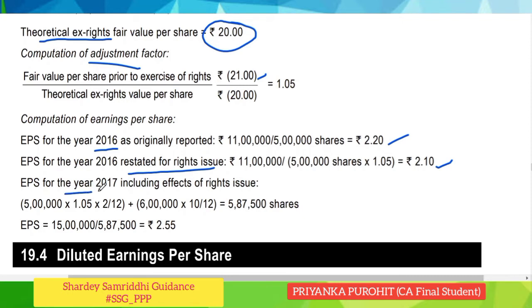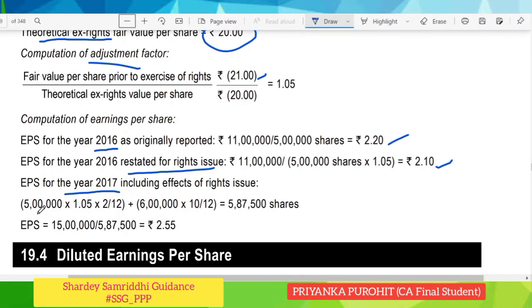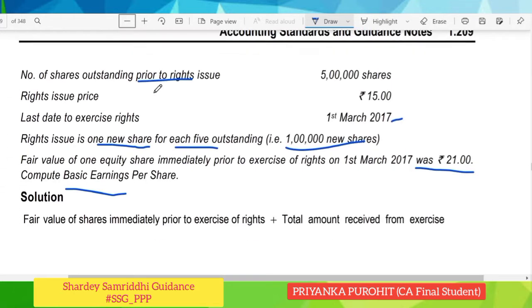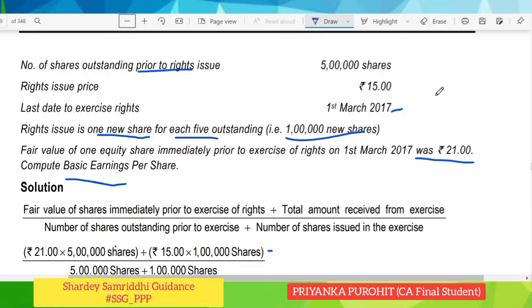Similarly, for the current year, that is 2017, we will include the rights issue to calculate the EPS. So the number of shares would be 5 lakh as earlier, that will be multiplied by 1.05, that is the adjustment factor, and this was only for 2 months. How 2 months? Because in this question the net profit is for the year 2016 and 2017, that is the year is not from April to March, but it's from Jan to December, that is the calendar year 2016.